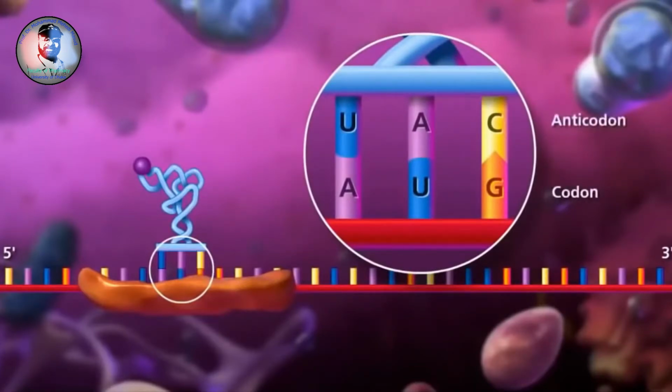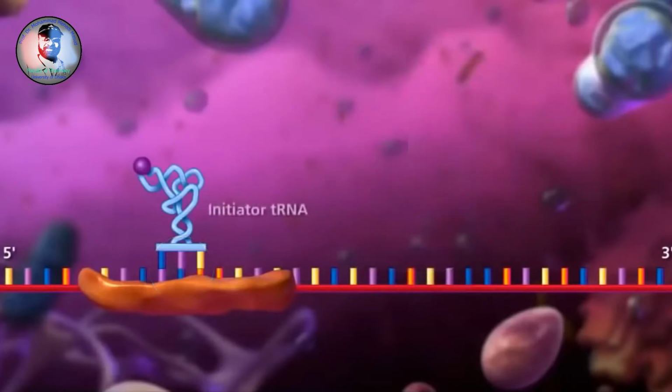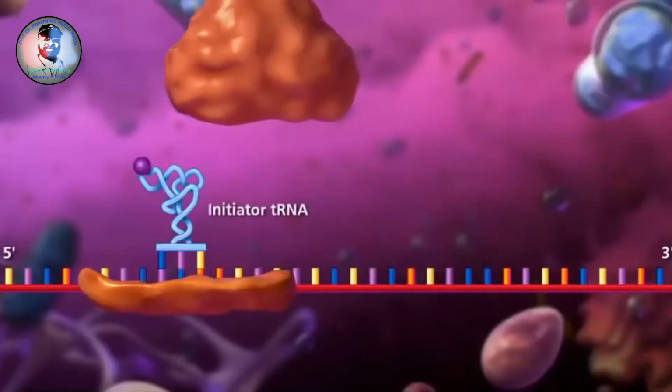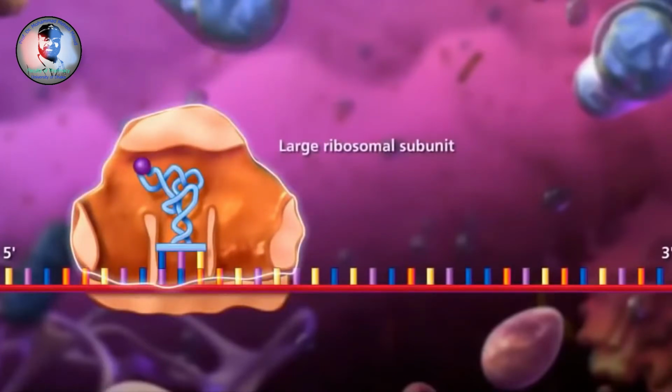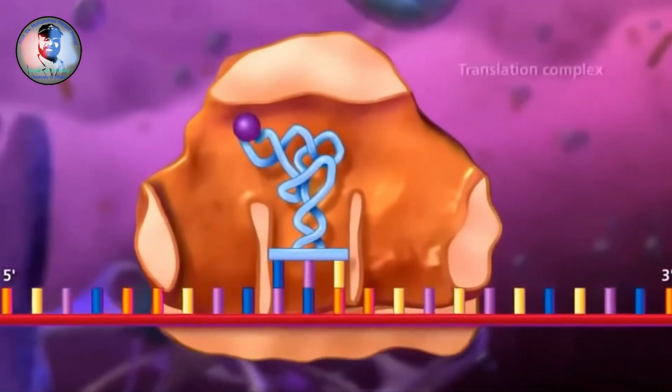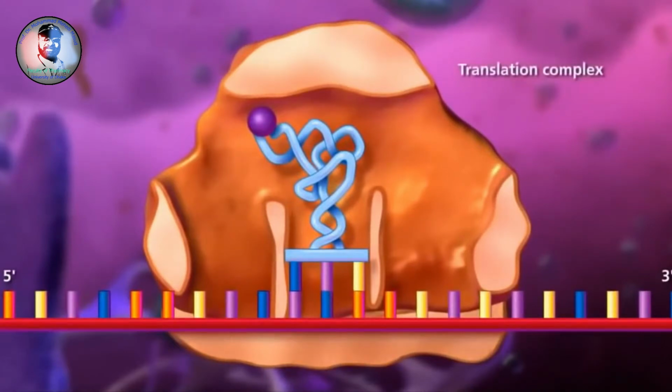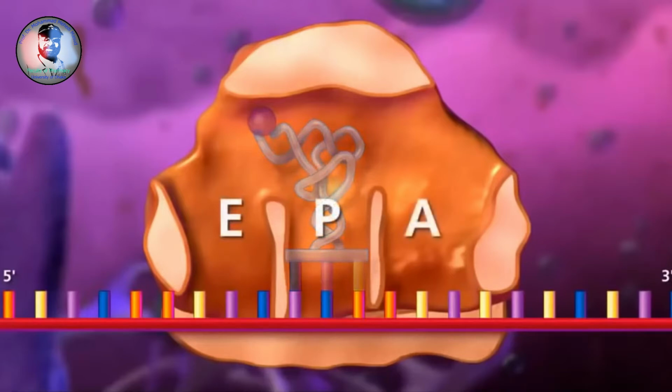After the initiator tRNA molecule, that is the Met-tRNA, binds to the start codon, the large ribosomal subunit binds to form the translation complex and initiation is complete. In the large ribosomal subunit, there are 3 distinct regions called the E, P, and A sites.